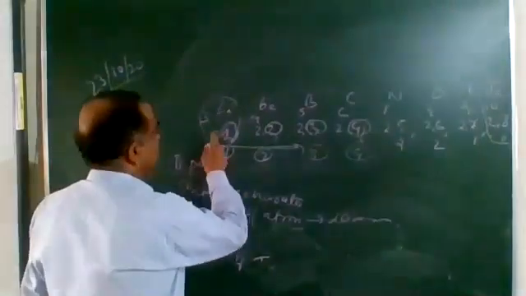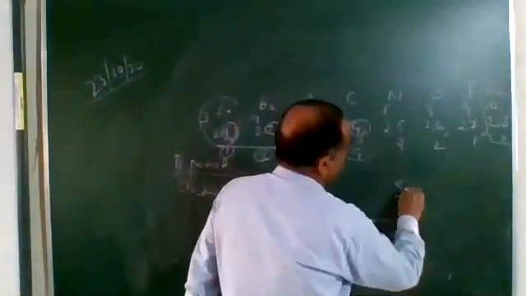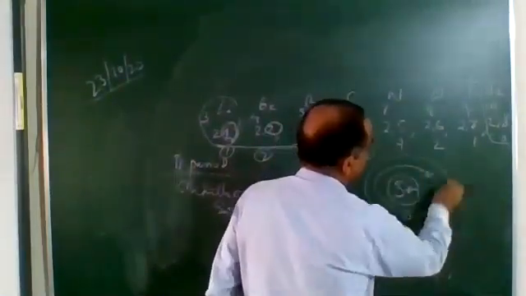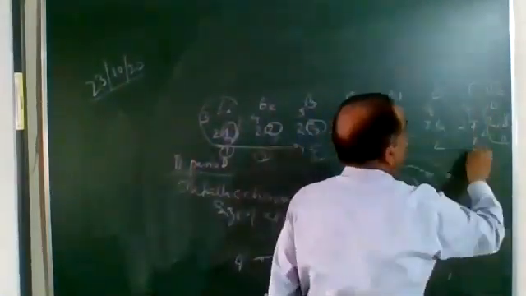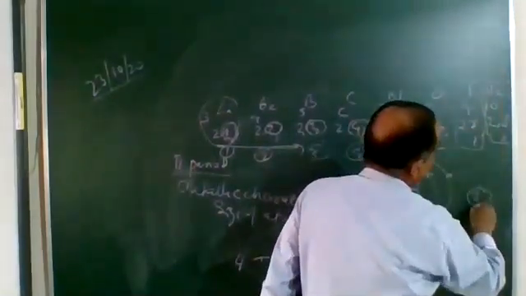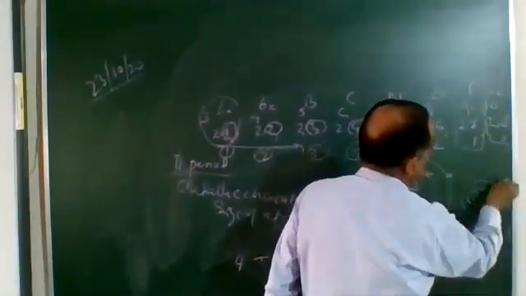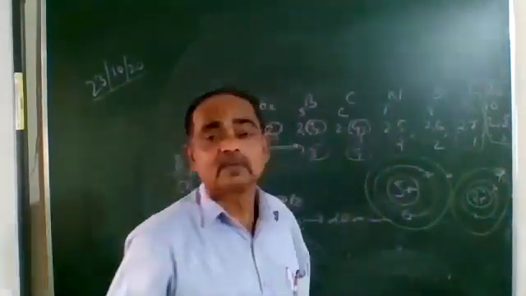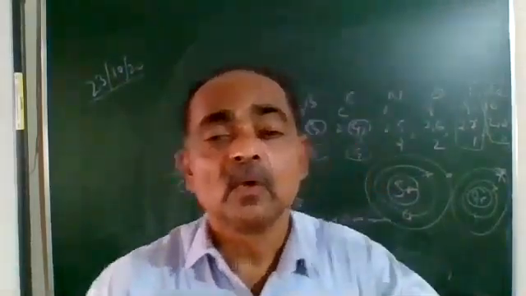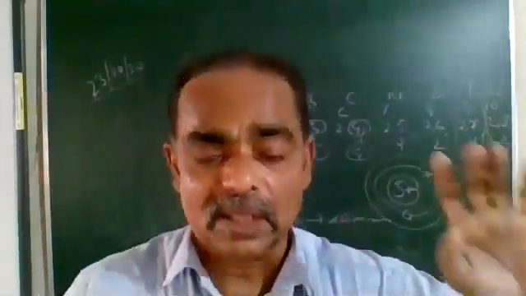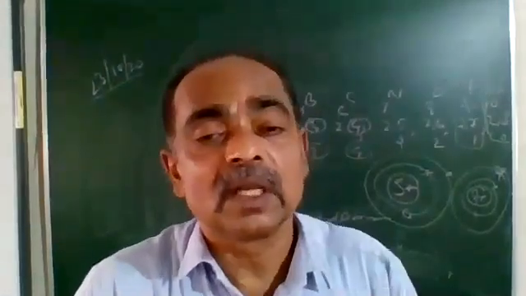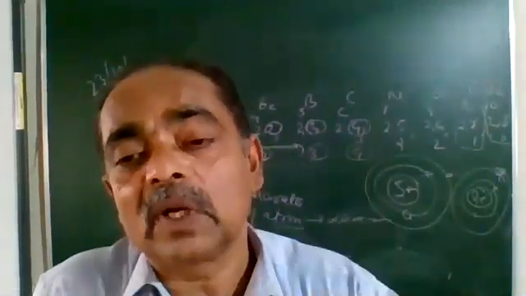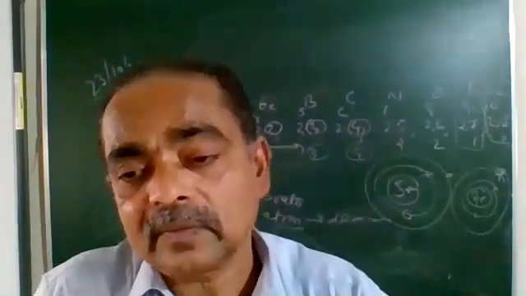Now, let's take the case of lithium. It has 3 positive charges, and it needs to attract 2 shells. And when we talk about fluorine, it has 9 positive charges, and that also needs to attract 2 shells. Understood? Therefore, what can we say? Moving from left to right in a period, the number of shells remains the same, no doubt, whereas the nuclear charge keeps on increasing.